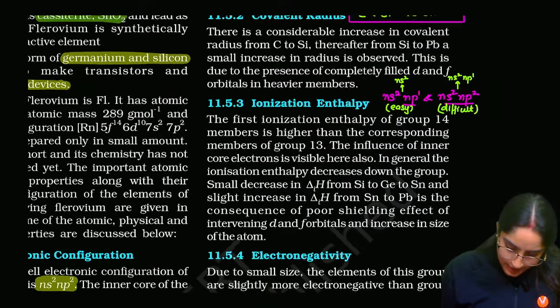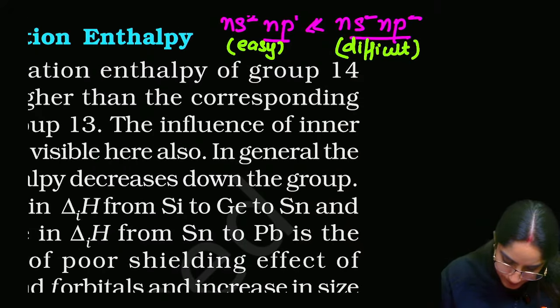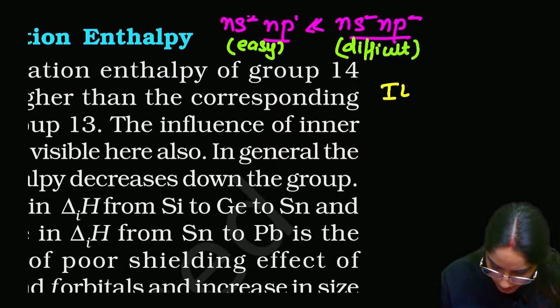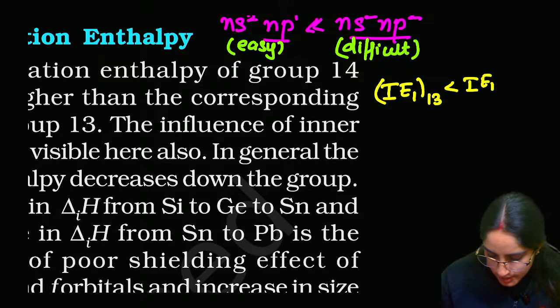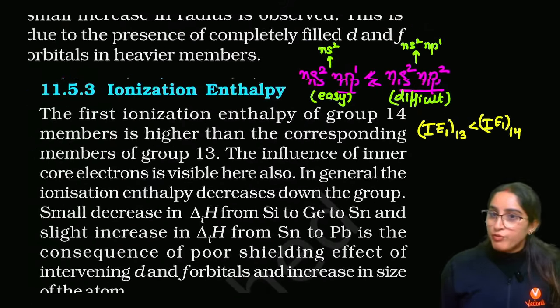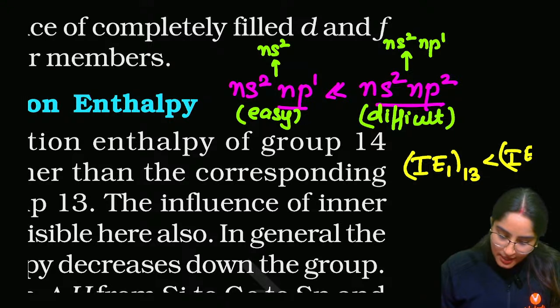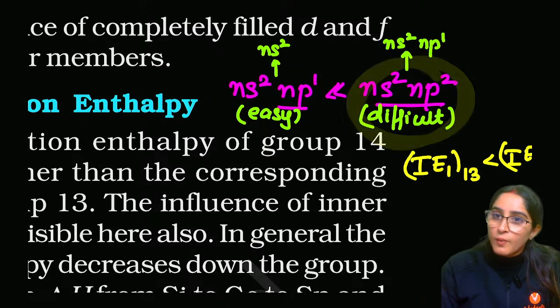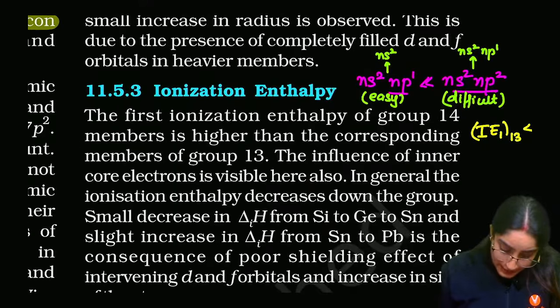That's why we can say that first ionization enthalpy of group 13 is going to be less than first ionization enthalpy of group 14. Here, if it is easy, that means less energy is required. In this case more energy is required, in this case less energy will be required, because of that particular reason.